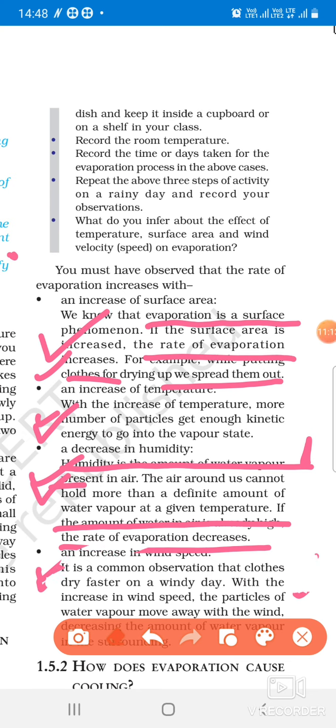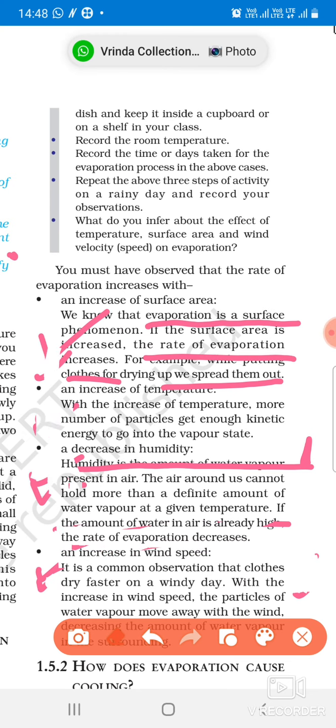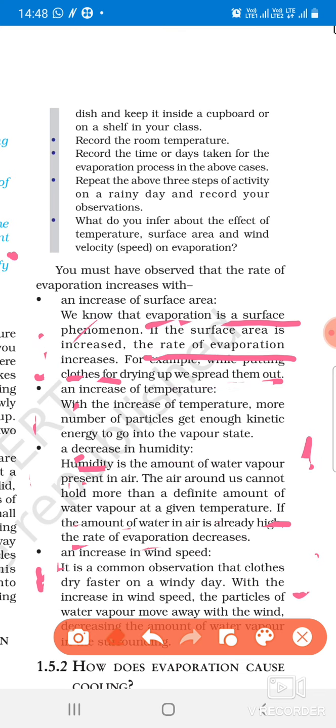These are very, very important questions. You can get reasoning questions from this. Why do we need to spread the clothes for getting them dried? To increase the surface area. With increase in the surface area, the evaporation will become fast. And why on a windy day do the clothes get dried up earlier? Because on a windy day the speed of wind is more, and with the wind speed the evaporation becomes fast. Why in the rainy days do the clothes take more time to get dried up? Because in rainy days there is more humidity in the air. More the humidity, lesser will be the evaporation. Okay, you can get questions like these as reasoning questions.